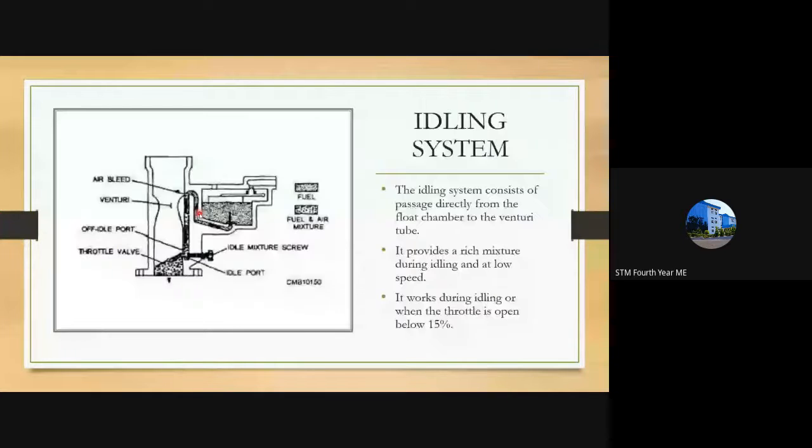Next is the idling system. I told you about a condition in which the pedal is not pressed. Two conditions are there when the pedal is not pressed: at high speed conditions and at a rest position.